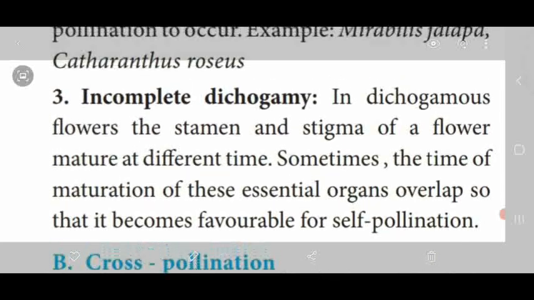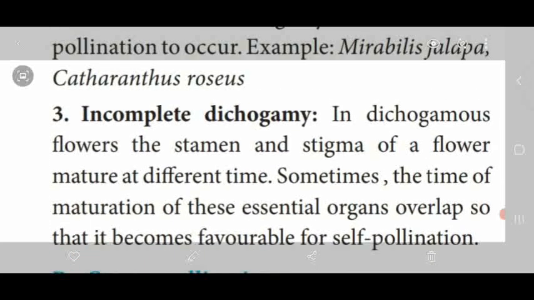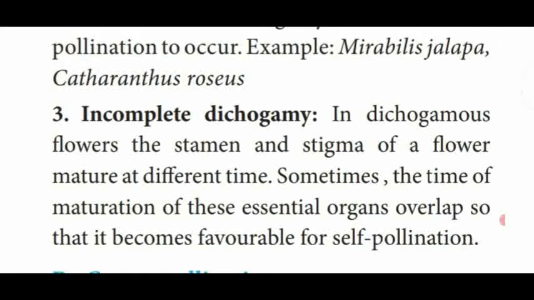Next one, incomplete dichogamy. So dichogamous: dicho means di, two, gamy, gametes. That means the maturation of both the sex organs such as anther and stigma at different times. That is said to be a dichogamous flower.